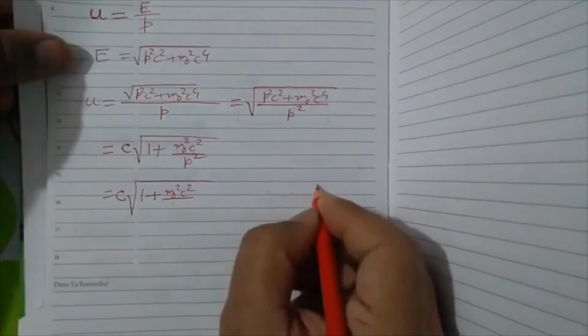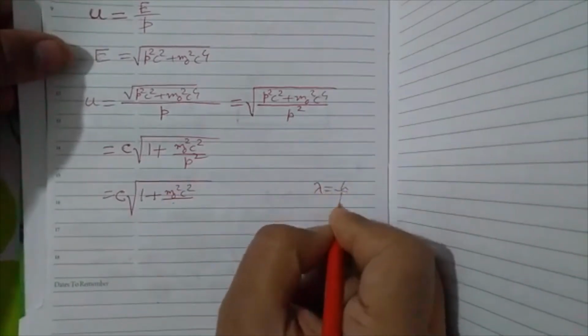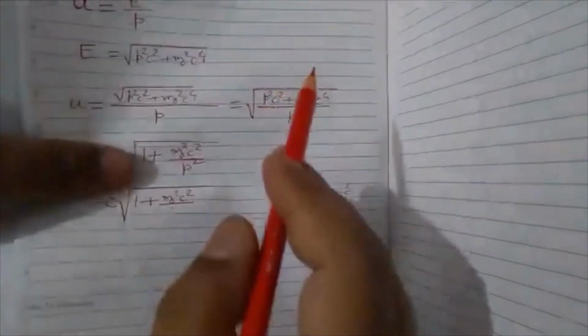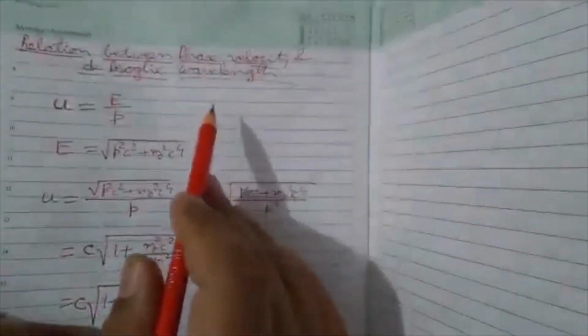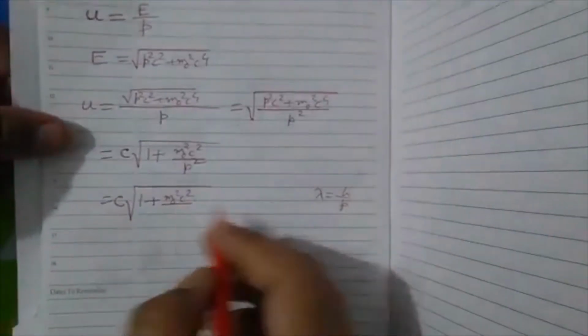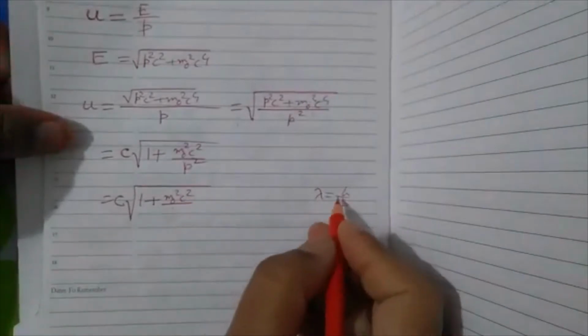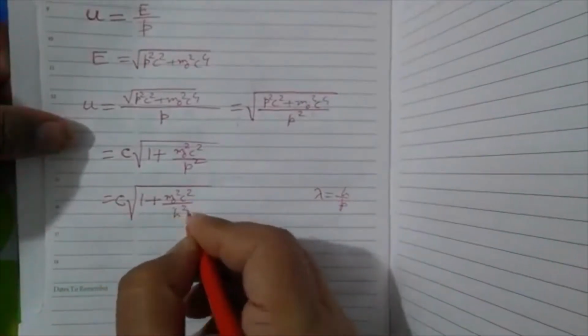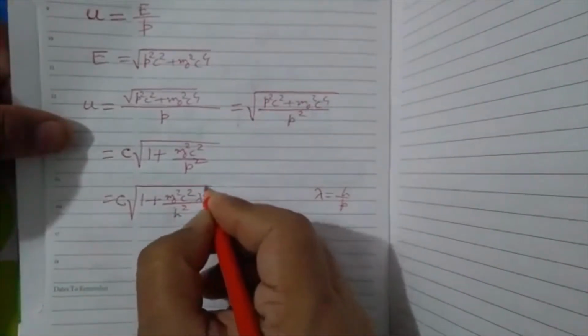Now this p, how can you write it? Lambda is equal to h by p, by de Broglie. We have to do the de Broglie wavelength, right? So p you can write as h by lambda, so p square is h square by lambda square.